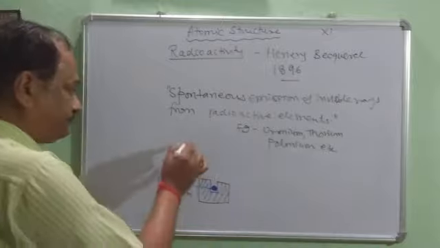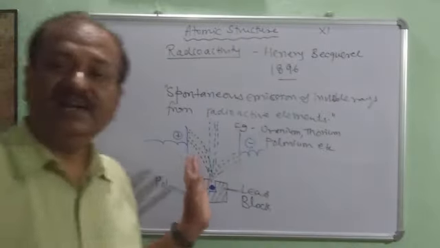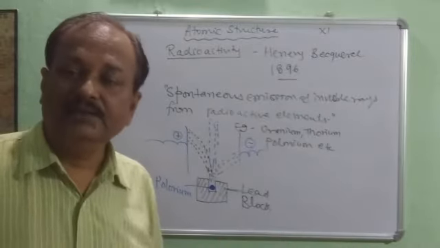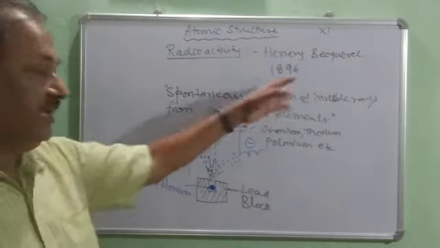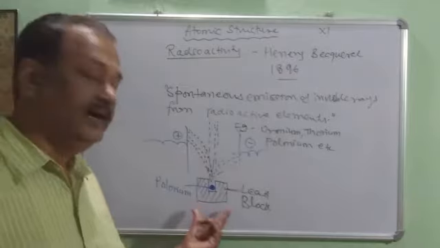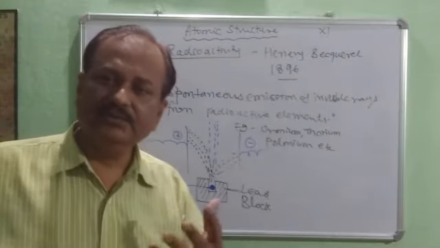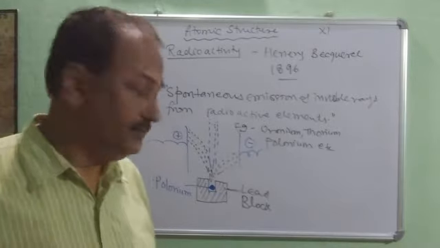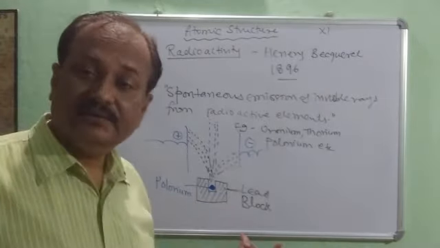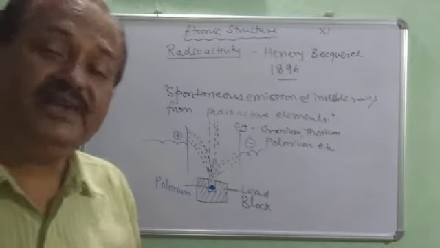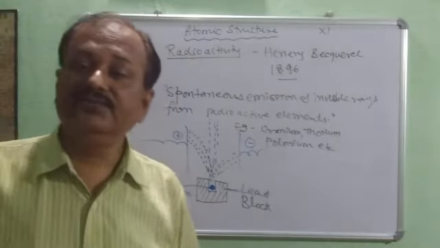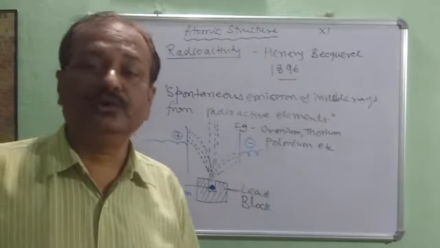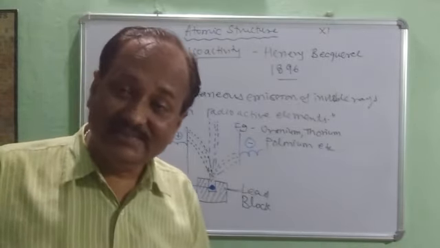See now, children, here I have drawn the experiment which was performed by Henry Becquerel. He had taken a piece of lead. Lead is a metal. Its symbol is Pb. So why was lead taken? Actually, children, lead is a very heavy metal, and it has the capacity to absorb all the energetic radiations.